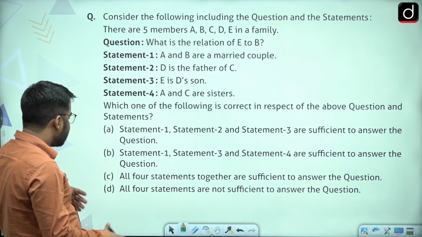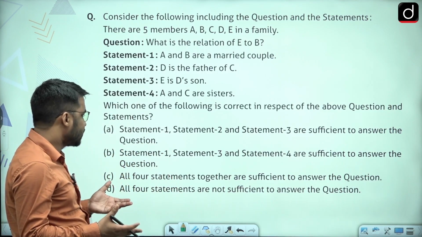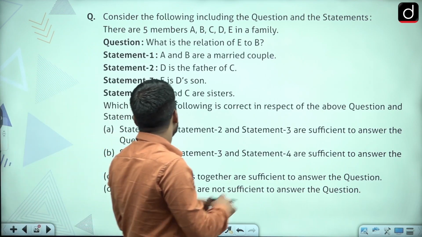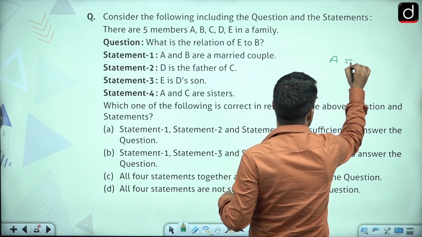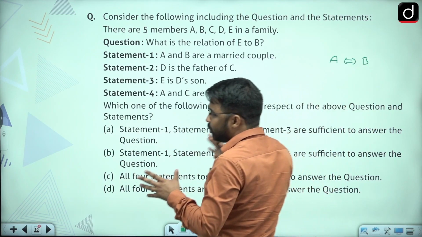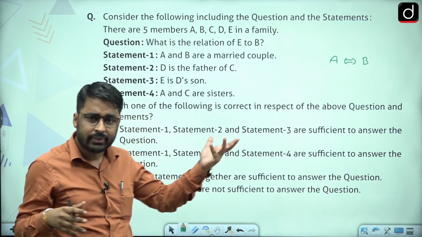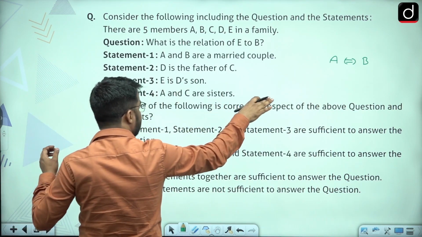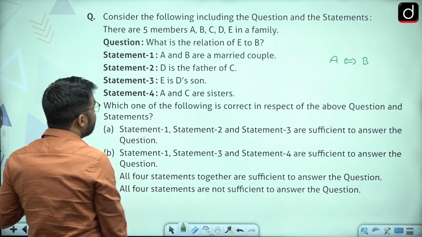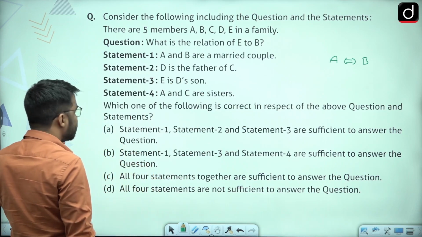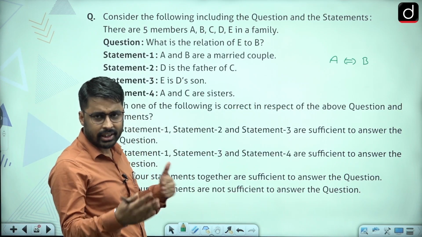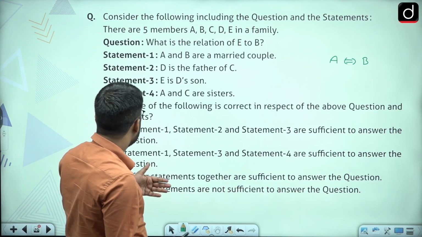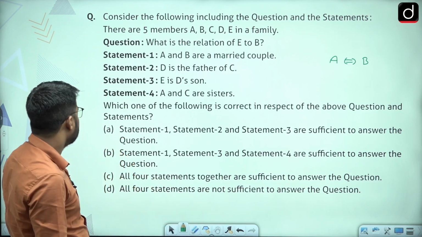Alright, so we have to determine how many statements are sufficient, or how many statements are needed to answer the question. What is the relation of E to B? See, A and B are married couple, but that does not tell me who is male and who is female. Who is the husband, who is the wife? That is not being given to me right now. So I'll skip finding out their genders. Next, D is father of C, but how is C related to A or B? It is still unclear. So I cannot use this information and place it in my family tree. E is D's son, but we don't know how E and D are related to A and B right now. So we cannot use this.